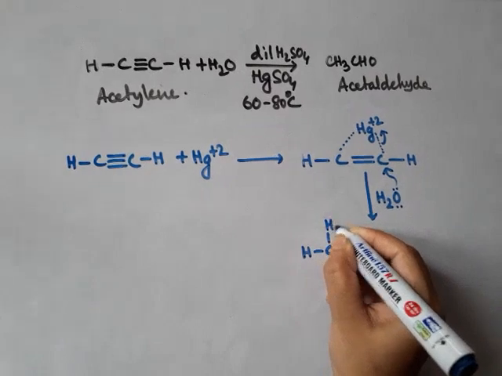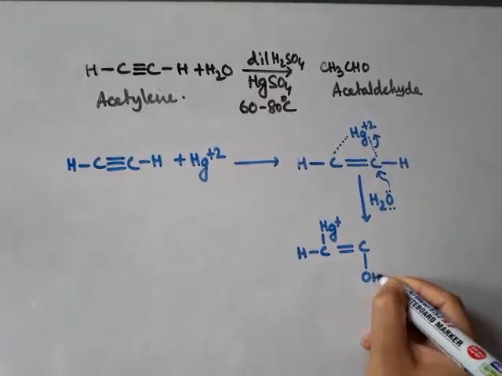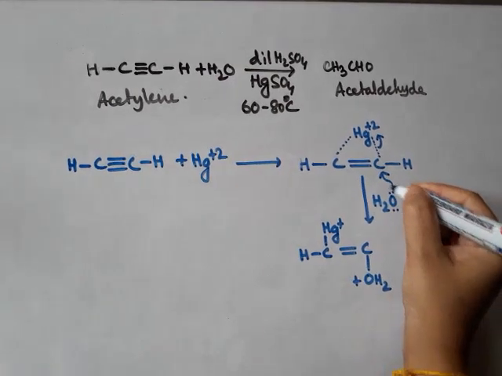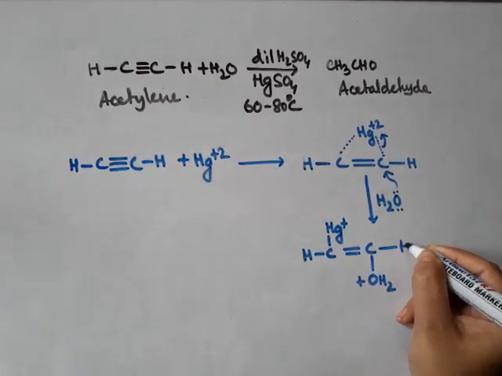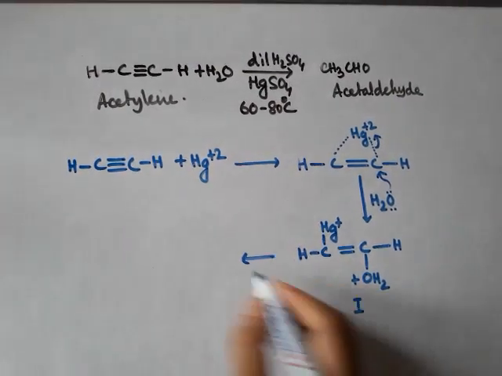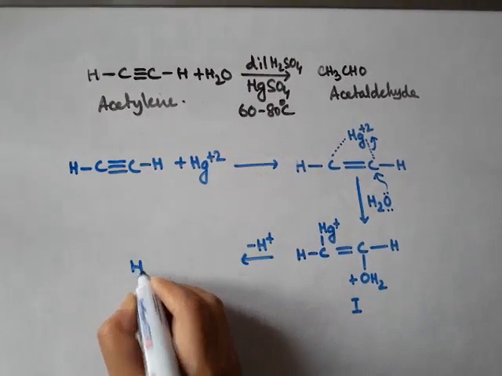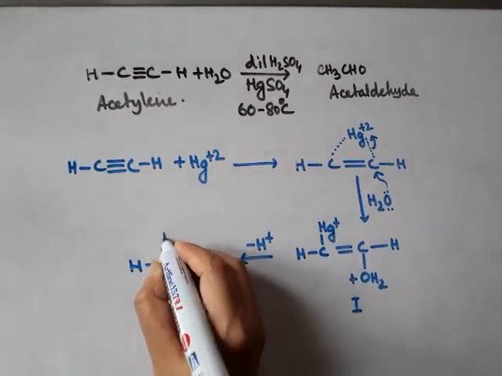So Hg+, double bond, C, OH2+, because water has donated its electron pair to the carbon atom. This is our intermediate 1, and after losing H+ from this one, it will form intermediate 2.